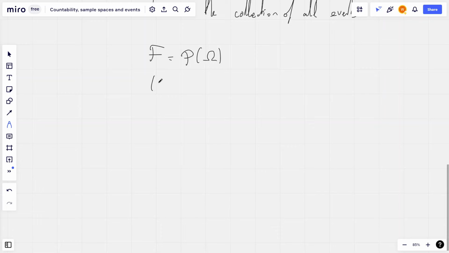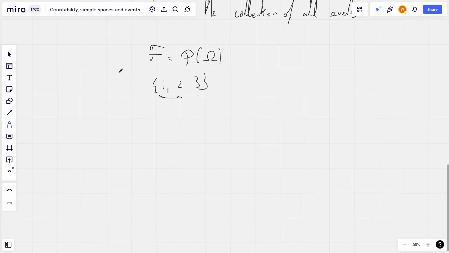So for example, say we had the set 1, 2, 3, and we wanted to look at every event individually. So for example, the event that we get a 1, the event that we get a 2, the event that we get a 3, the event that we get a 1 and 2 together, and so on. This is just a collection of all of our events. And that's precisely what an event is.